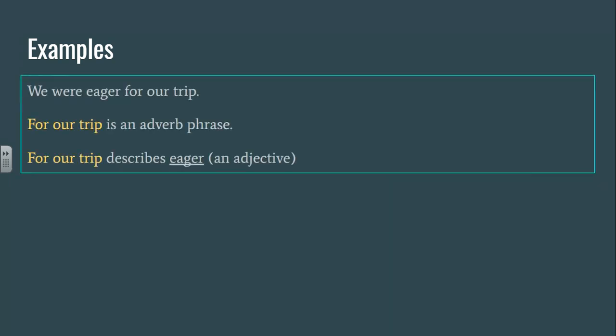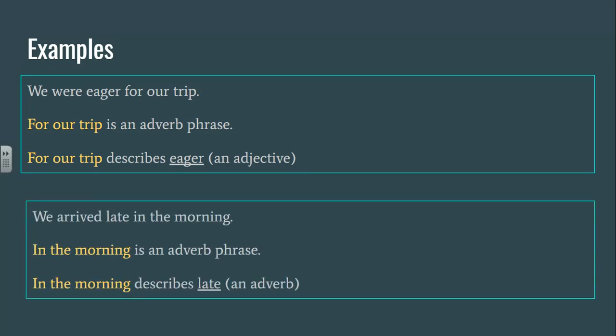We were eager for our trip. For our trip is an adverb phrase. It starts with a preposition for, it ends with the object of a preposition, trip, and for our trip describes eager. Eager is an adjective. For our trip tells like why we were eager. We arrived late in the morning. In the morning is an adverb phrase. It starts with a preposition with in. It ends with an object of a preposition, morning, and in the morning describes late, which is an adverb.